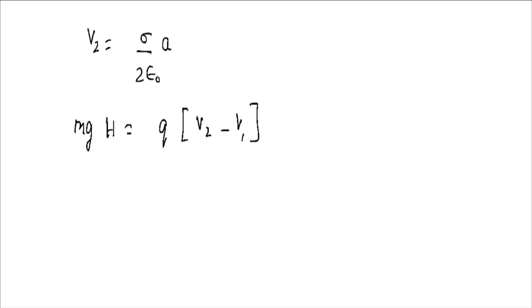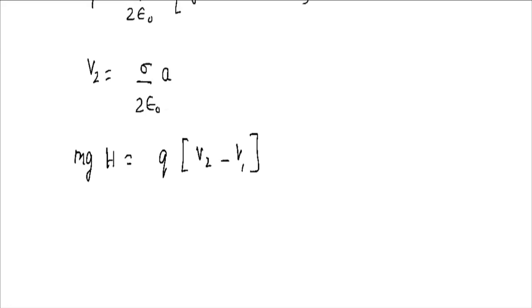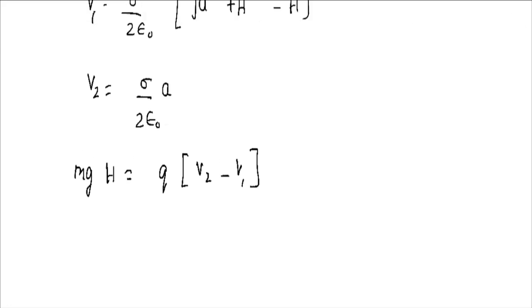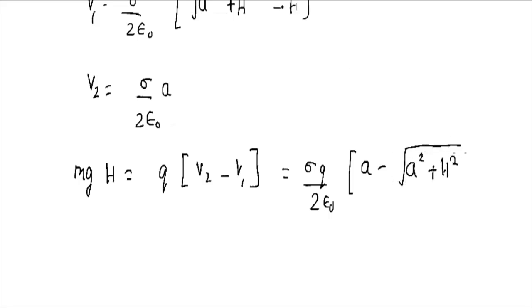Okay, now what are the terms which would be common? So we know that here sigma by 2 epsilon is the common term, so we can take it outside. So sigma q by 2 epsilon, we can take it like this. Then it would be a minus, so we need to subtract this term, square root of a square plus h square, and then when we open the bracket, since it is minus, we need to add a minus, so minus minus would be positive, so plus h. Okay, now this is the change in the potential value.